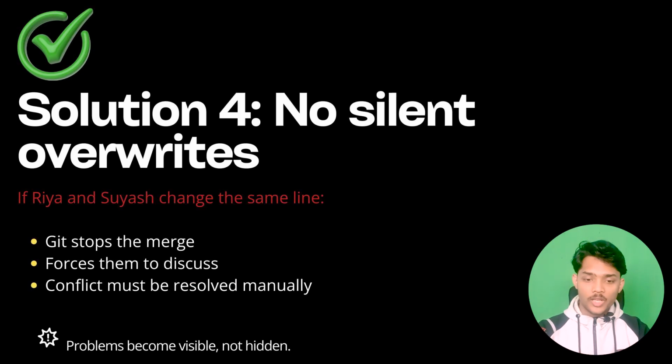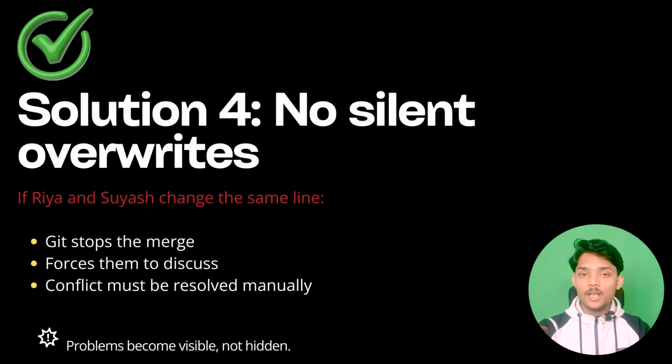Solution 4, there will be no silent overrides. So if Ria and Suyash change the same line, Git will stop the merge and create a conflict, and it will force Aman to review the code, and he will decide whether to go with Ria's code or Suyash's code.